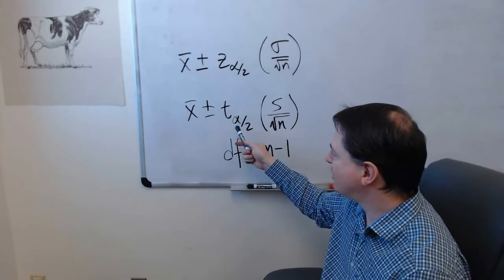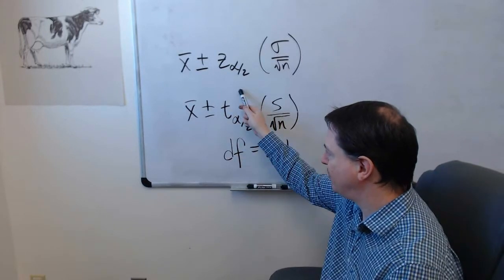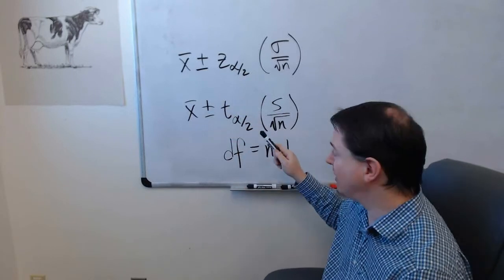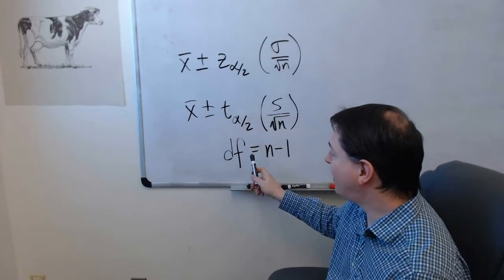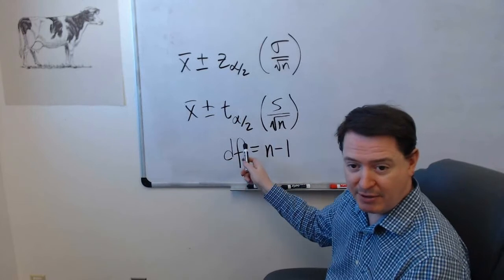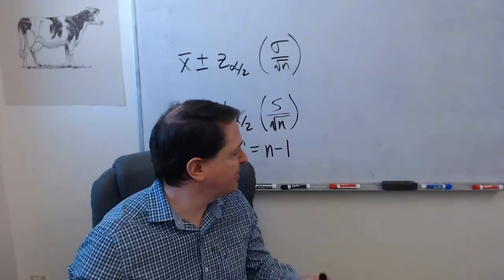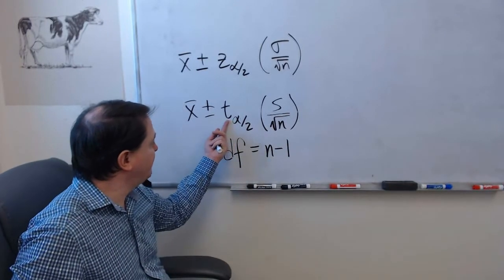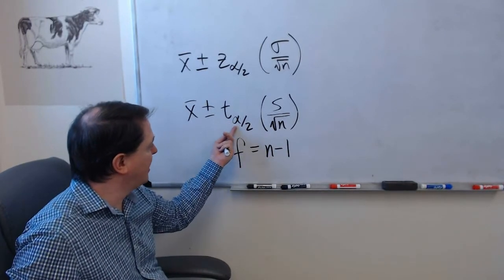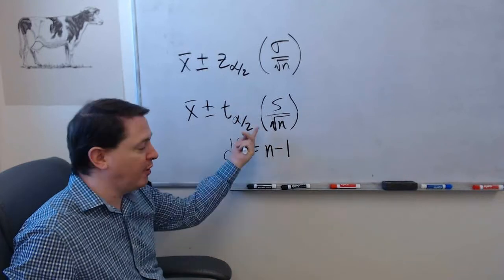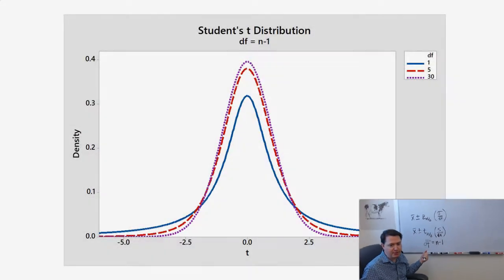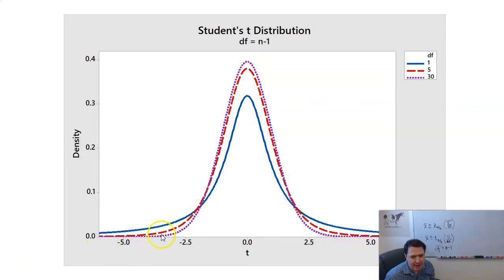And if I had to actually find this T value right here, which we're not, we're going to let software do it for us, I would need to know these degrees of freedom in order to find that, right? Because this is the T value when I've got this alpha over 2 area to the left, and that area is going to change by how thick these tails are.